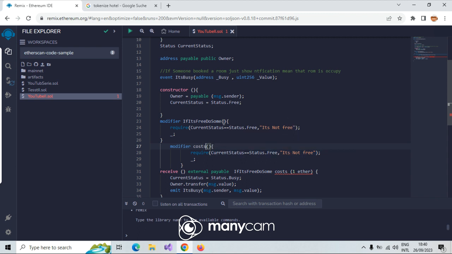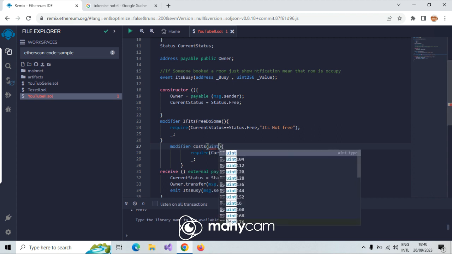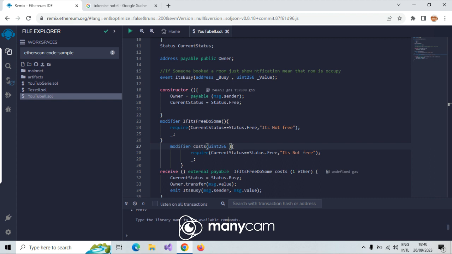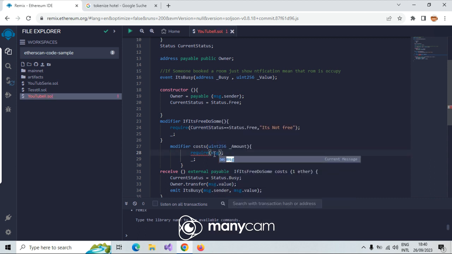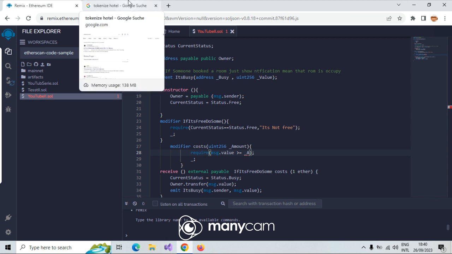Here cost, in the modifier I need an unsigned integer, unsigned integer 256, for example amount, and then I remove this. msg dot value should be greater or equal to, for example, the amount, which you know now.